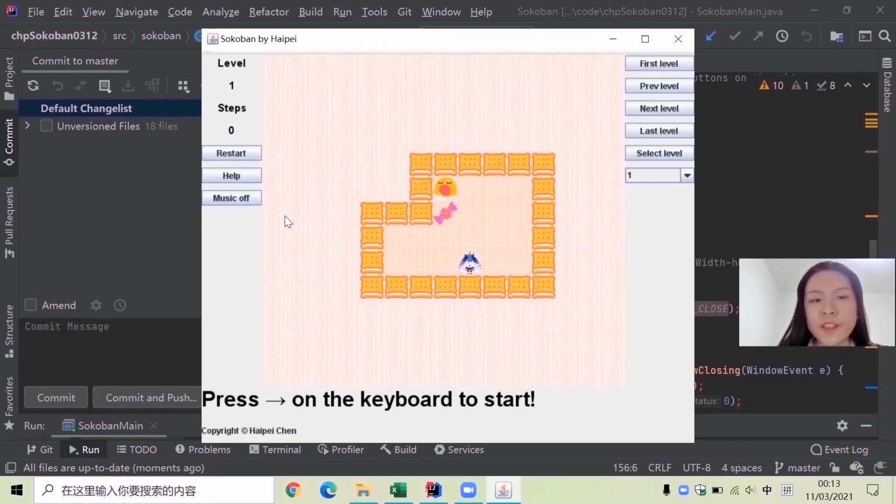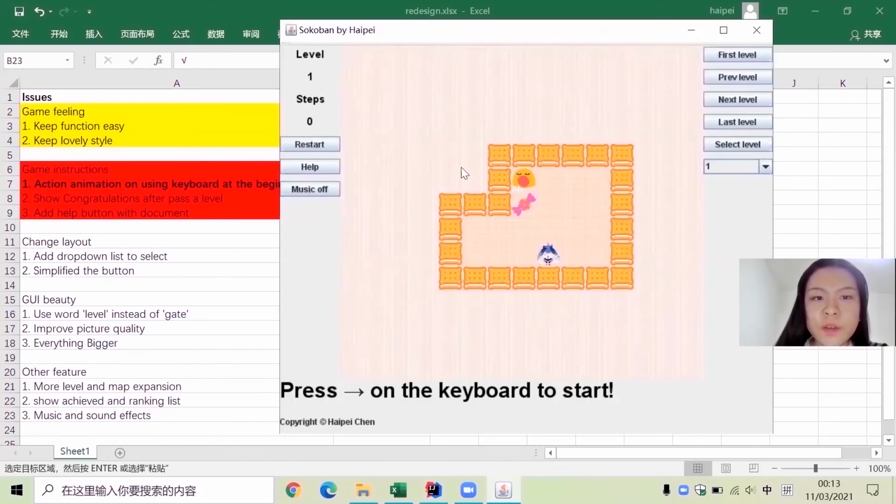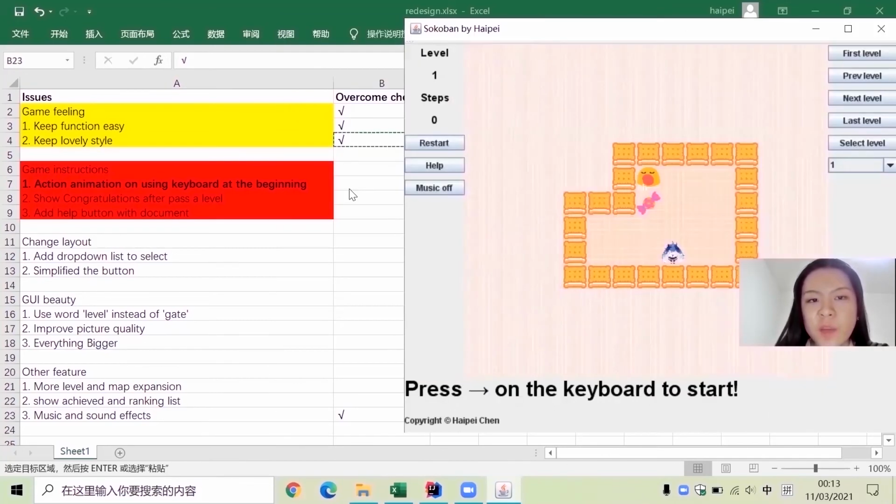The background music is added. You can switch the music on or off with this button. So this function of music is set. As for the main problem of game instructions, I use this way to notify the users. You can press keys on the keyboard. I may find a better way with animation in the future.